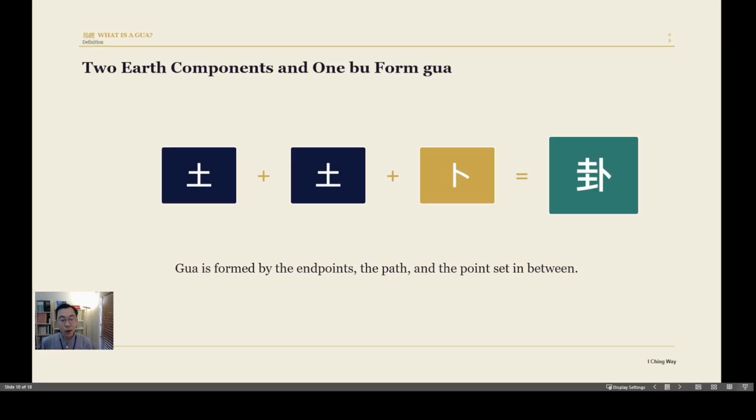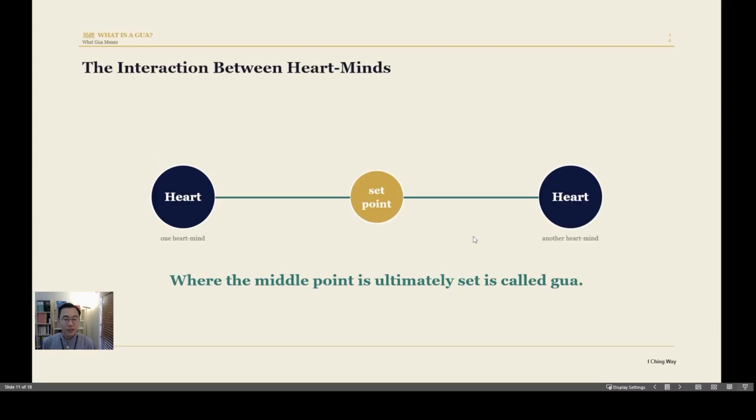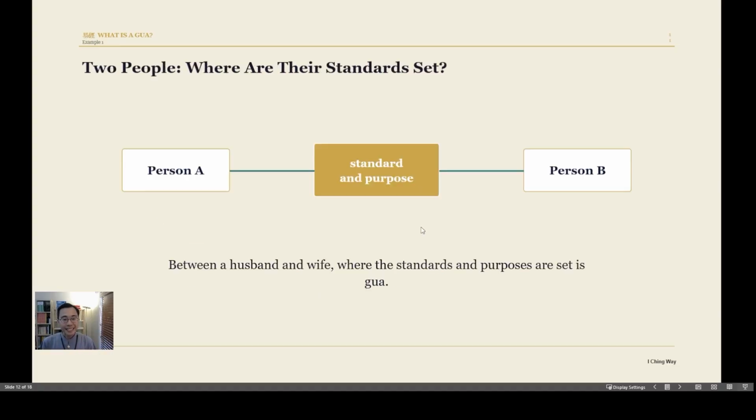We merge them all together. It turns into a guan, into a trigram. So with two parties, a path, and the point set, that is a trigram. So I Ching has two parties, from my heart to your heart, and something in the middle, right? It's set, and we have a path. Everything is set. This is a guan. So let's use several examples to demonstrate, right?